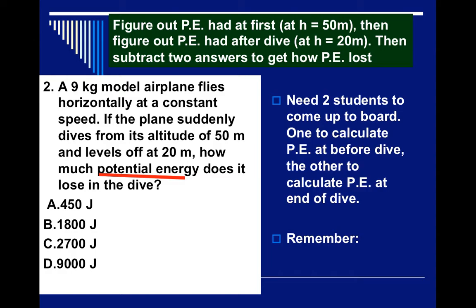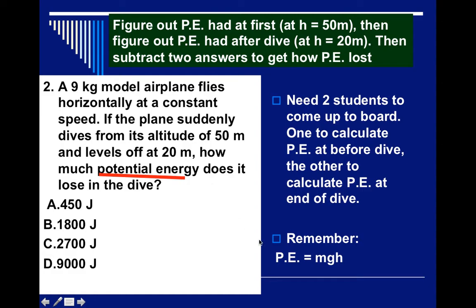Now another way you could do this is on the formula sheet you'll see the potential energy is mass times gravity times delta H, change in height. So what you could actually do is take the 50 and minus the 20 and figure out, oh, it changed by a height of 30, and just use that 30 meters, and that would be your height. So you'd multiply the mass, the kilograms, don't forget to multiply gravity, which is 10, and then multiply by the change of height, which is 30. And that's how you'll get your answer.